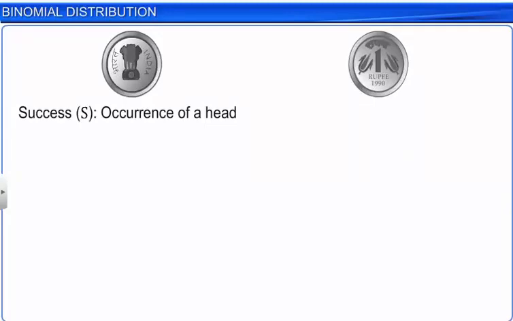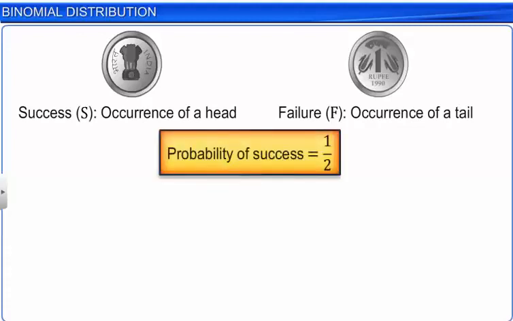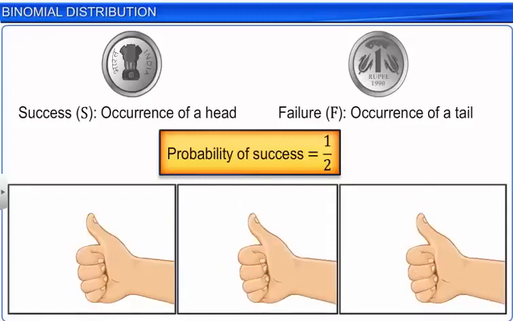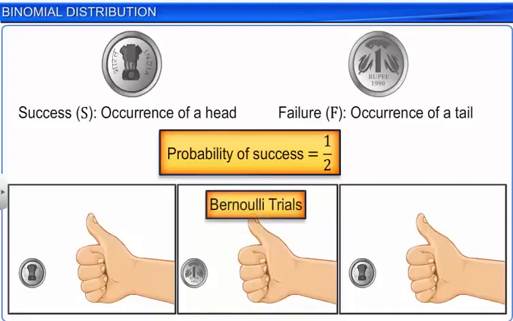Consider an experiment of tossing a coin. Let the occurrence of a head be considered a success and the occurrence of a tail a failure. Thus, the probability of success is 1/2, which remains the same for any number of trials. This implies that the outcome of each trial is independent. Hence, the trials are Bernoulli trials.